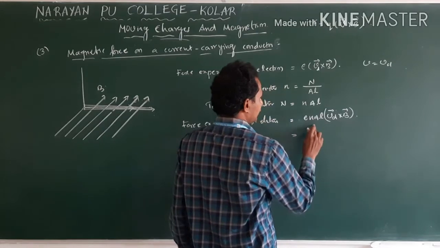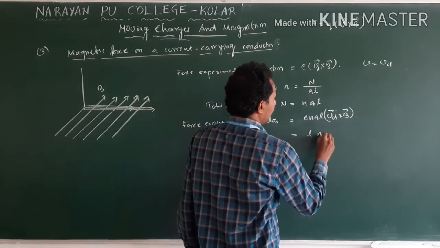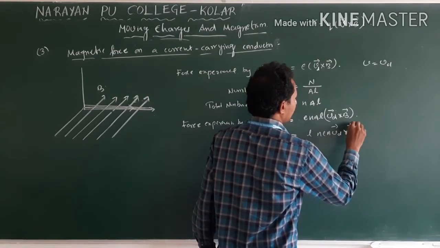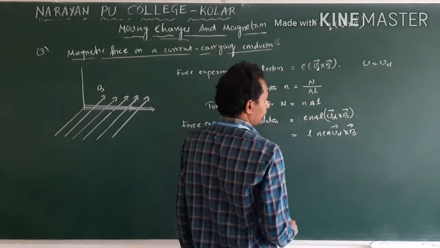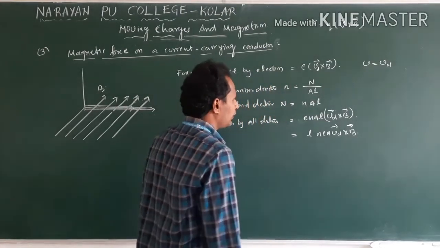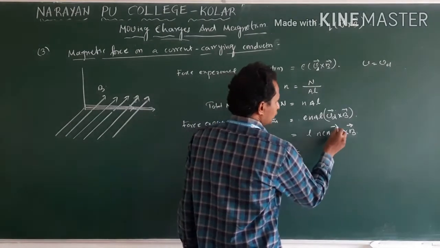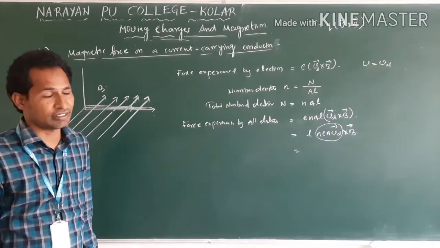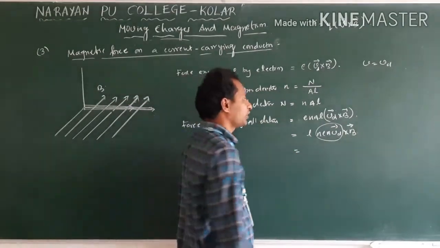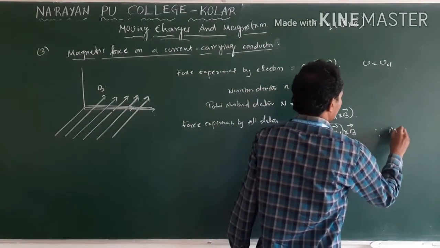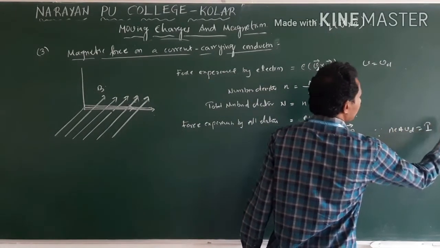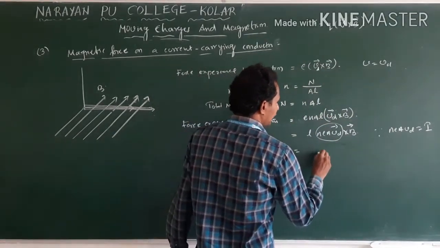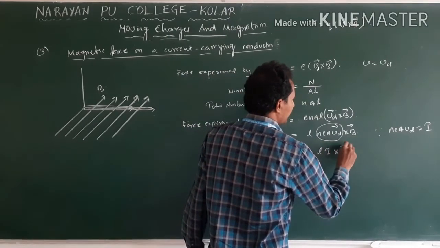So this I can write L n E A Vd cross B. Clear? Now this is what? nEAVd according to current electricity. This is the current expression, since nEAVd is equal to total current in the conductor. Then this we can write I L cross B.